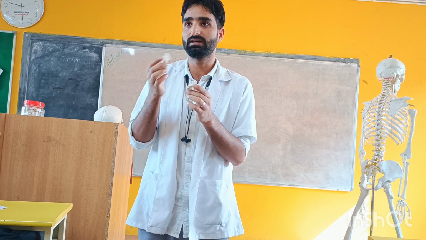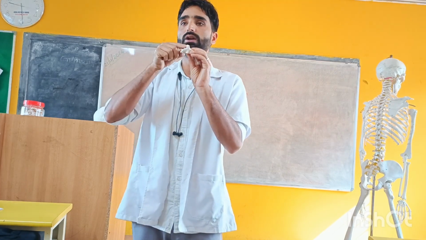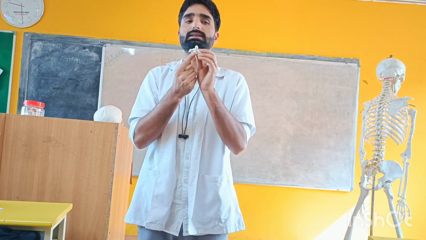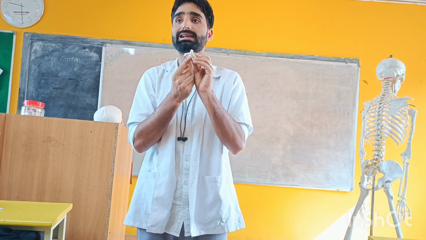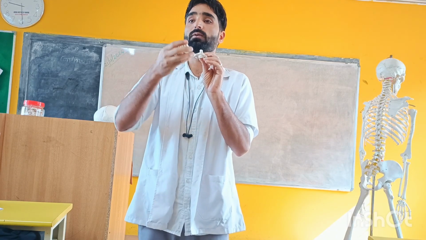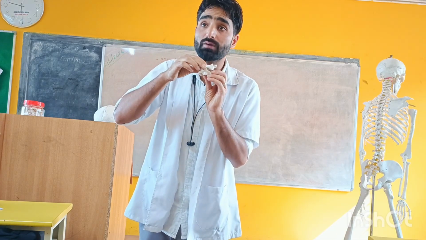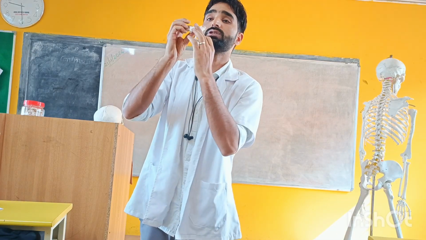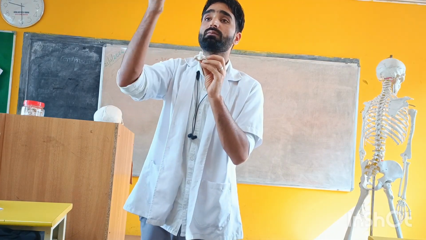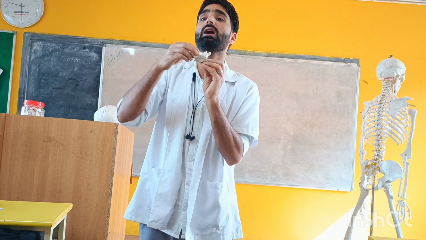Yesterday I discussed that. The odontoid process arising from the body of the axis, its anterior surface, forms a joint with the posterior surface of the anterior tubercle of the first vertebra, the atlas. This is known as the atlantoaxial joint.